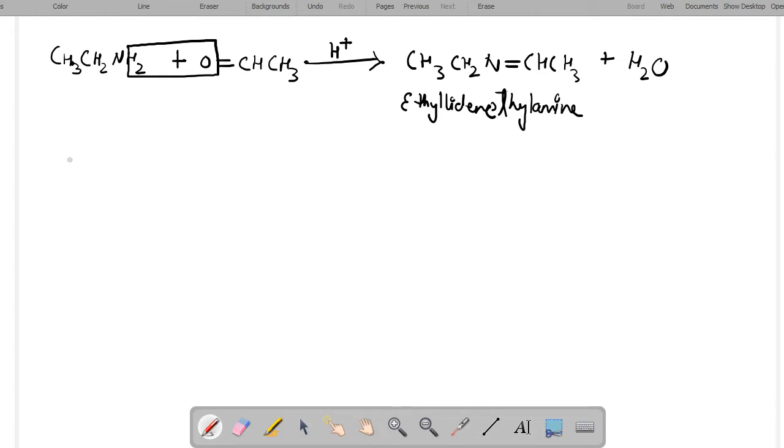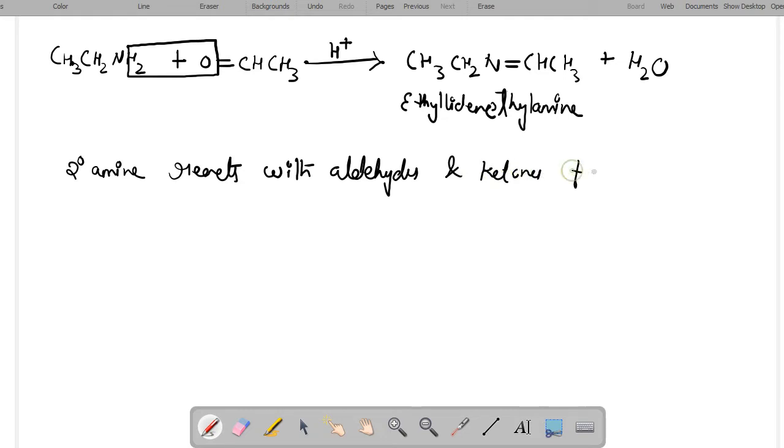Also the secondary amines, they also react with aldehydes and ketones, both cyclic and acyclic, containing alpha hydrogen, to form enamines. Okay, means a double bond and an amine will be present out there.